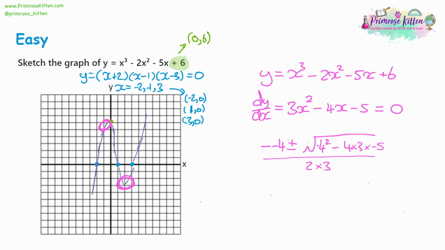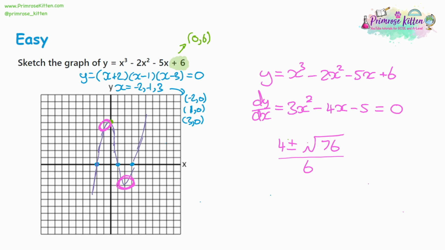So working all this out, negative -4 is going to give us a +4. -4 squared is going to give us 16, -4 times -4. And then 4 times 3 times -5 is going to give us -60. So we have 16 take away -60. Altogether, that's actually going to be 76, because you've got a double negative, so you add them together. And 2 times 3 is 6.